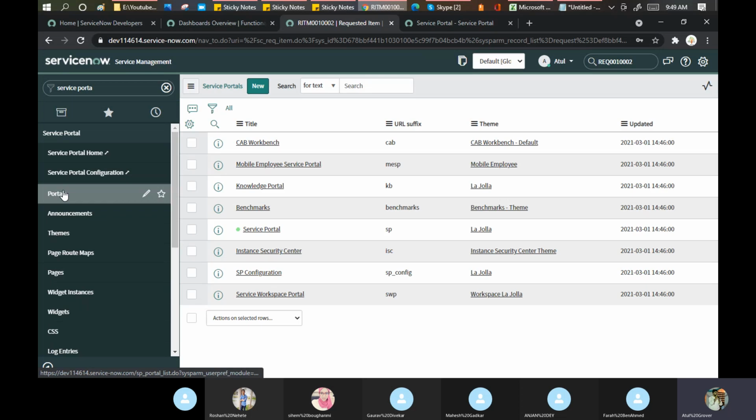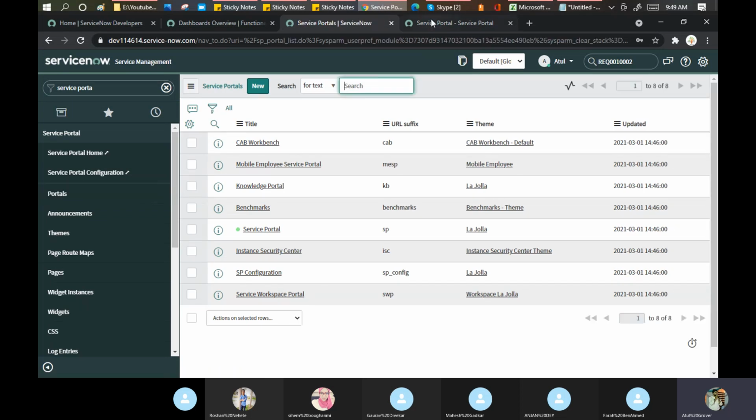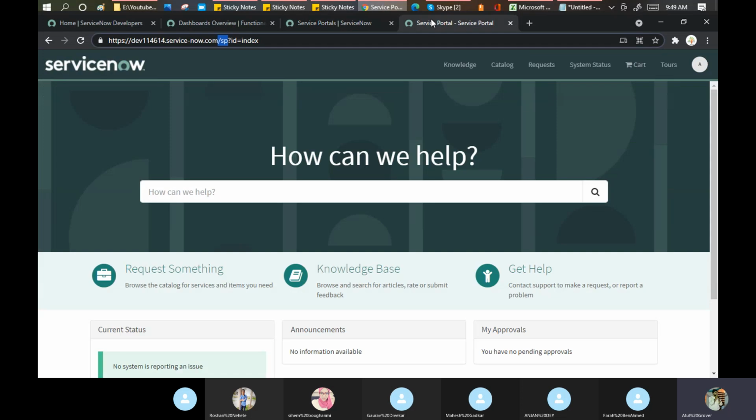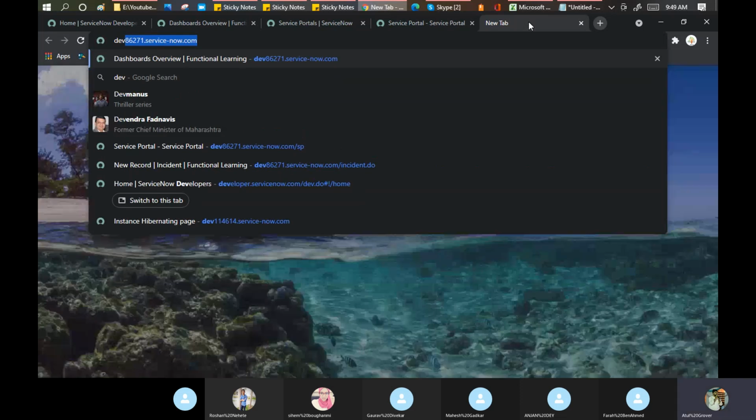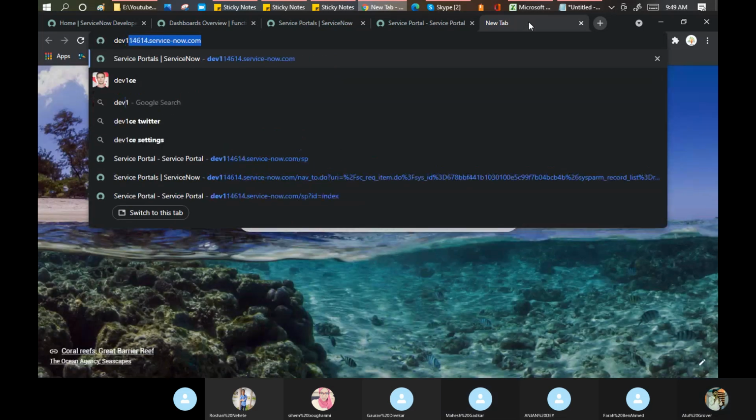When you click on the portal, because this portal is given by ServiceNow out of the box to every customer, either you use a PDI or your customer specific instances, this portal is given by ServiceNow out of the box. So now go here and you can see that these many portals are available. I'll open one more portal here. See, it has been opened. Let me open one more here.